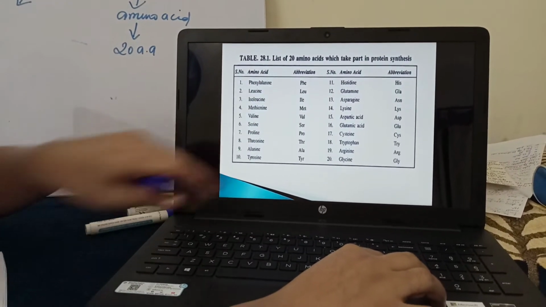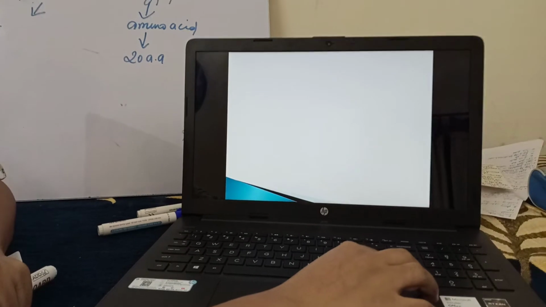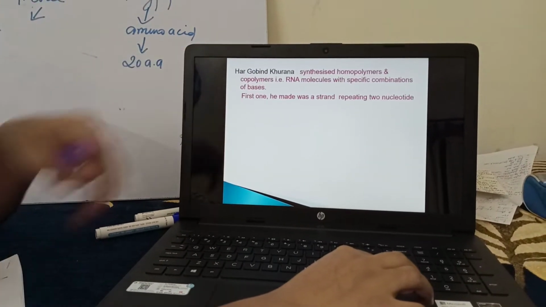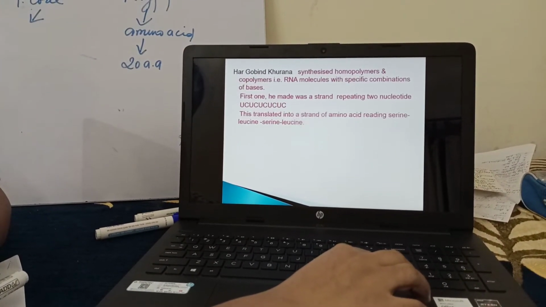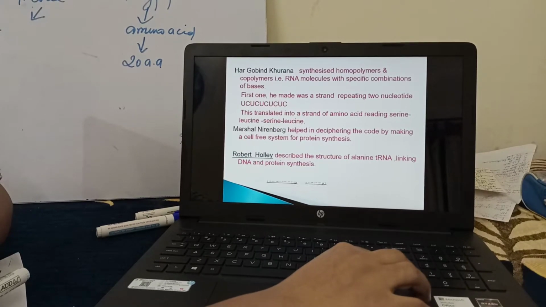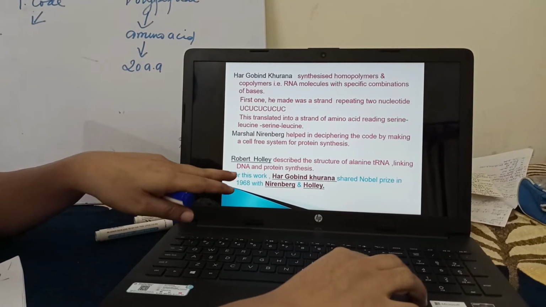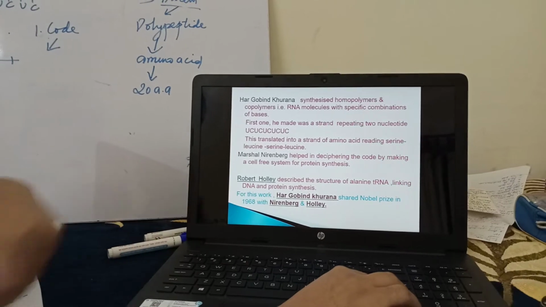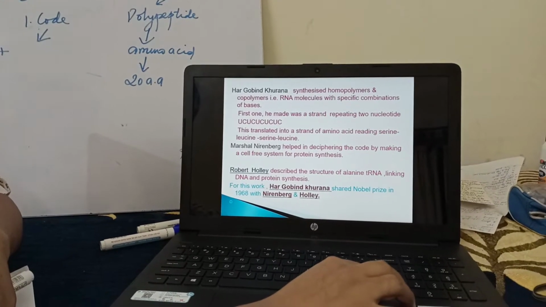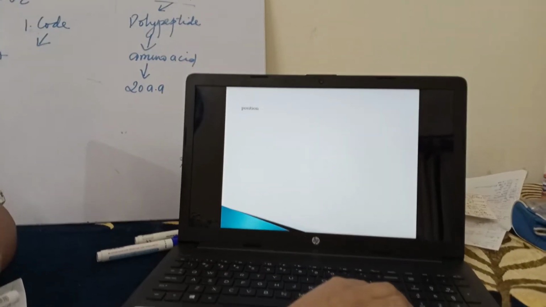So these are 20 amino acids. For this, Khorana got the Nobel Prize also with Holley and Nirenberg in 1968.